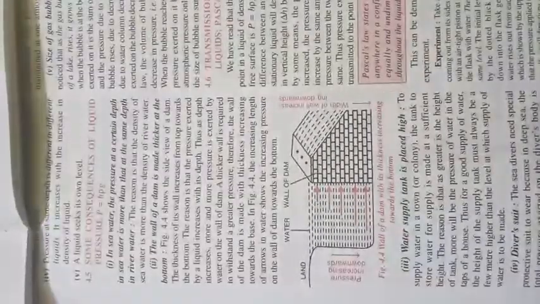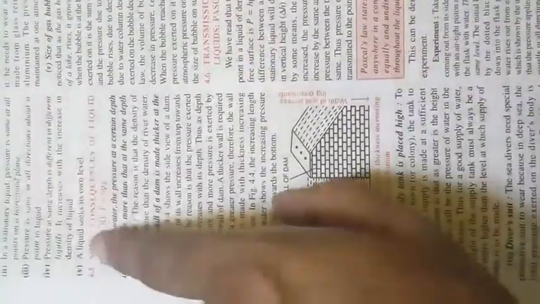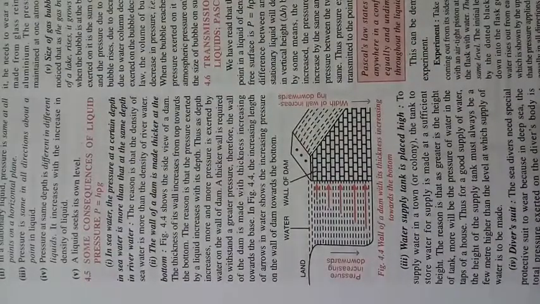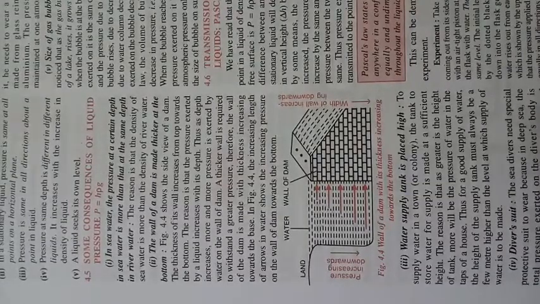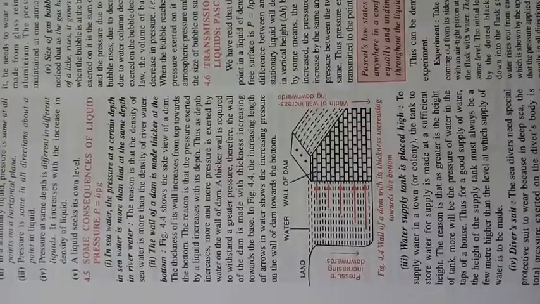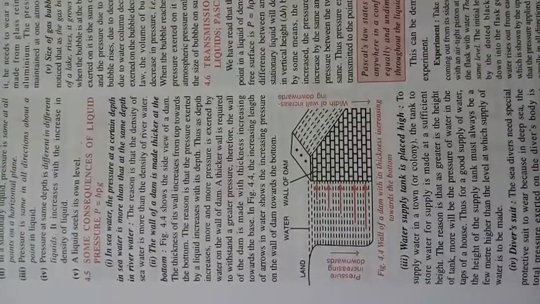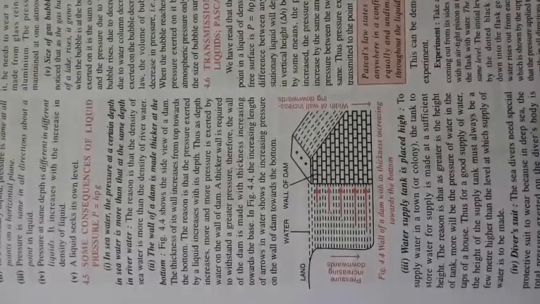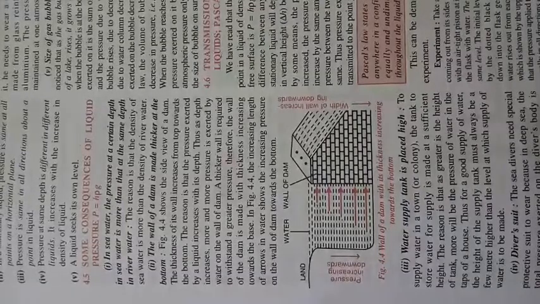Then comes the water supply tank, which is placed very high. Why? Because the liquid seeks its own level. You've seen that people living in flats, in 10-story multi-story buildings, the tank is right on the top, but the person who's nearest the tank gets the least water. Or he might get the same water, but the person who's right down in the flat, at the lowest level, gets a better supply, a better pressure of water. Why? Because liquid seeks its own level.